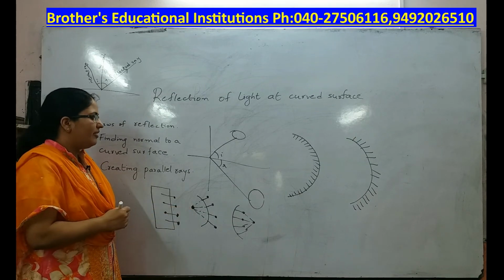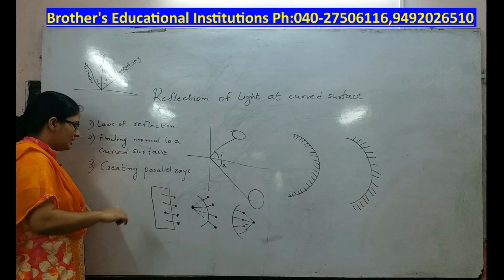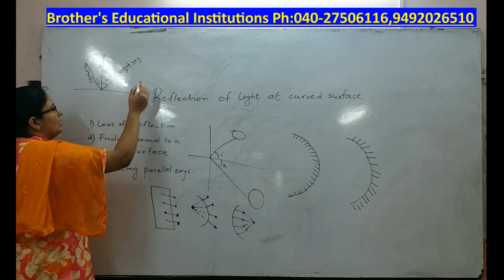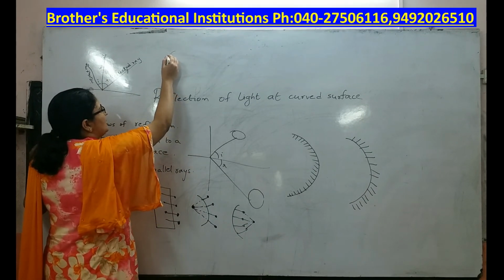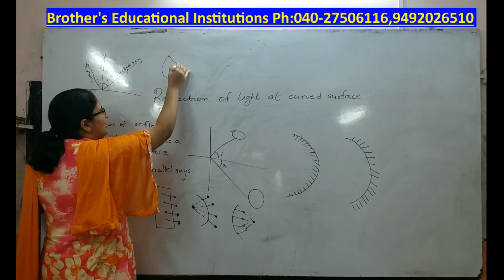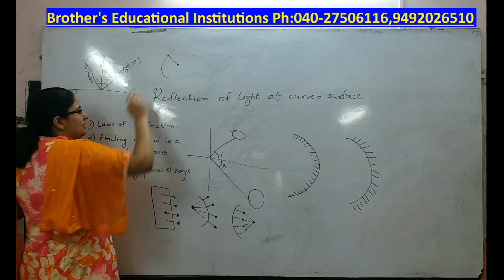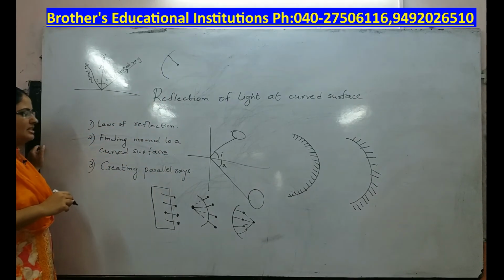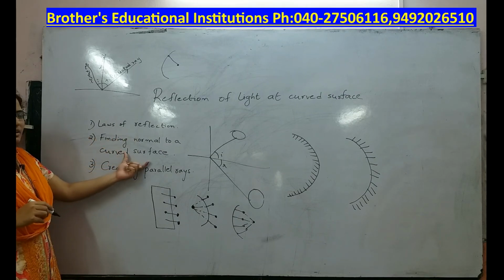So in order to find the normal to a curved surface, let us say you have a curved surface like this. I want to find the normal at this point. Then what I have to do is draw a line from the center of the sphere. This represents the normal at this point. That is about finding normal to a curved surface.